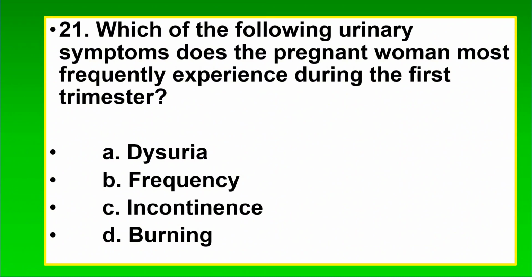21. Which of the following urinary symptoms does the pregnant woman most frequently experience during the first trimester? A. Dysuria. B. Frequency. C. Incontinence. D. Burning. The correct answer is B. Frequency. Dysuria, incontinence, and burning may indicate urinary problems.